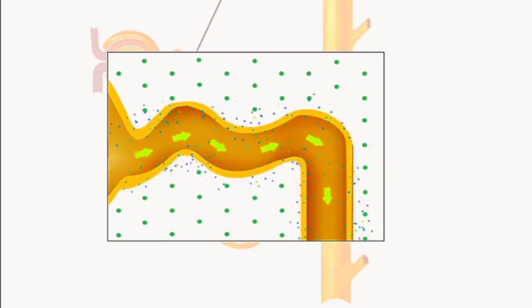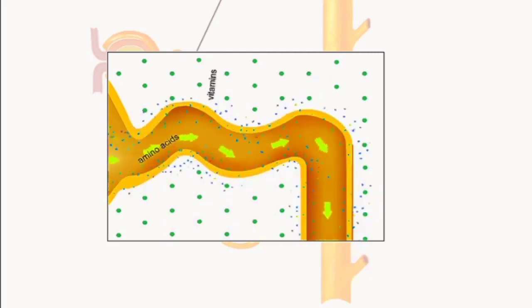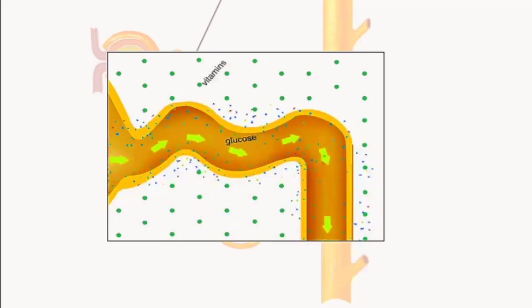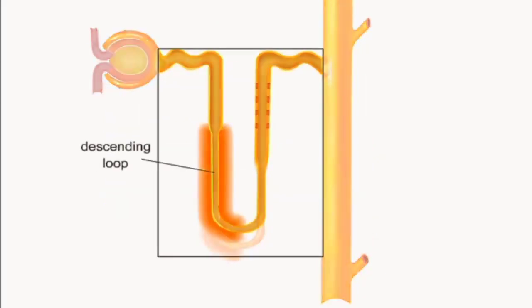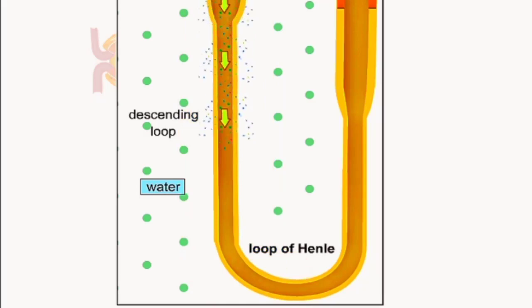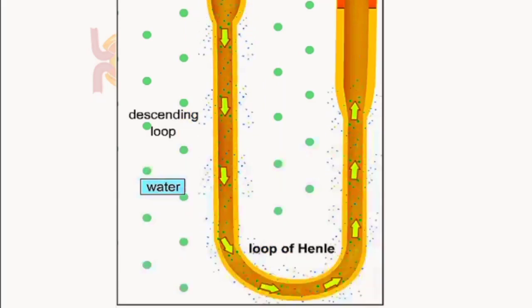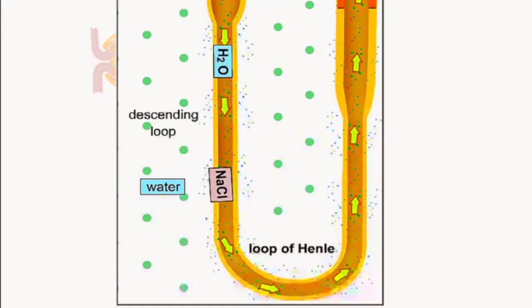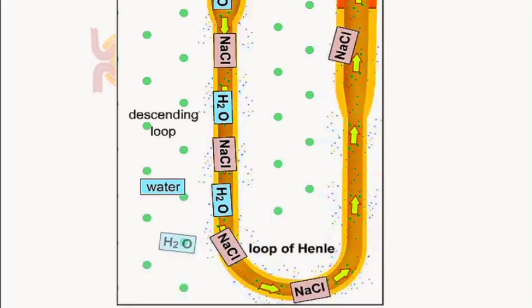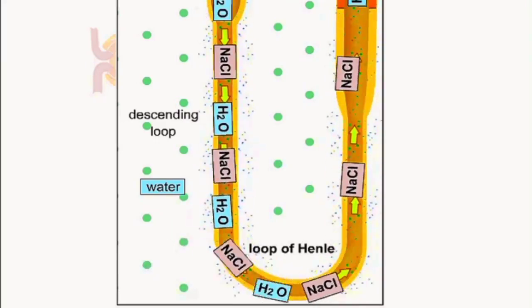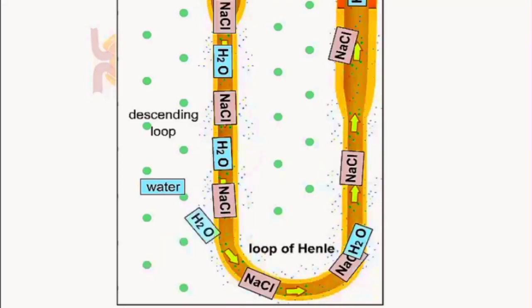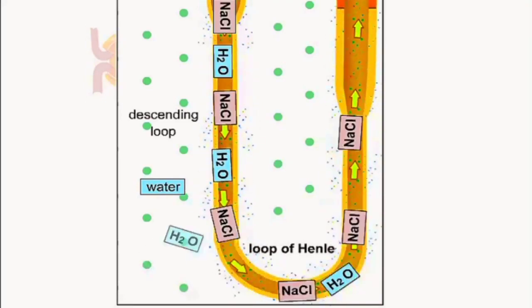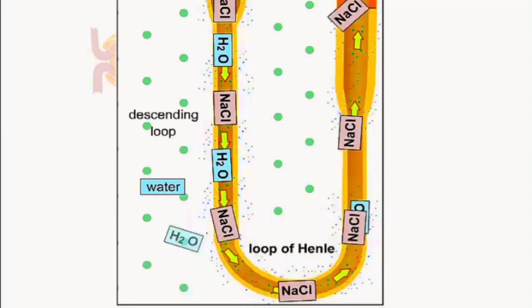This modified filtrate must make its way down the loop of Henle, where further modification will occur. The loop of Henle promotes the reuptake of water and salt from the filtrate. The descending portion of the loop of Henle is highly permeable to water but not to salt or other materials. There is an osmotic concentration gradient of salt and urea in the interstitial fluid that surrounds the loop. As the filtrate passes into the salty renal medulla, water will leave the loop by osmosis. The result is a concentrated filtrate that is high in salt and urea but reduced in water content.